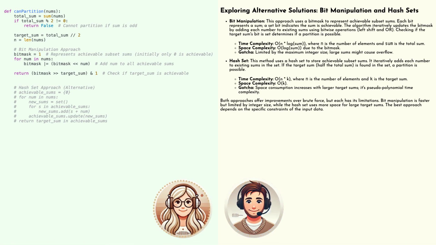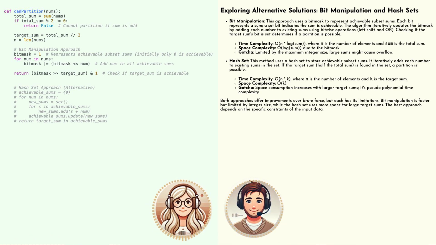Okay, I'm listening. How do we connect bits to sums? If a particular bit is set to 1, it means we can achieve that corresponding sum using some combination of numbers from our array. If the bit is 0, then that sum is not possible. So it's like a series of yes-no flags. Yep, but encoded in binary. I kind of get it. How do we actually use this bit magic to solve the problem? We start with a bit mask where only the 0th bit is set to 1. This represents our base case.